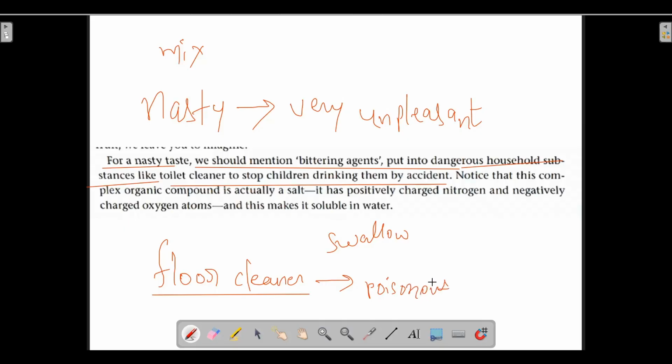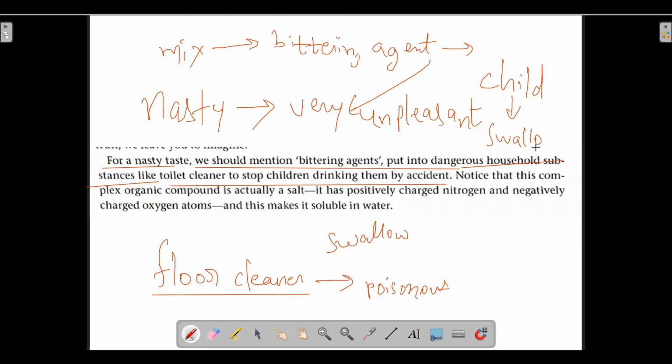So if we mix a bittering agent in it, what will happen? The bittering agent's taste is very nasty, very unpleasant. So as soon as a child swallows it, they will vomit because of the extremely bitter taste.